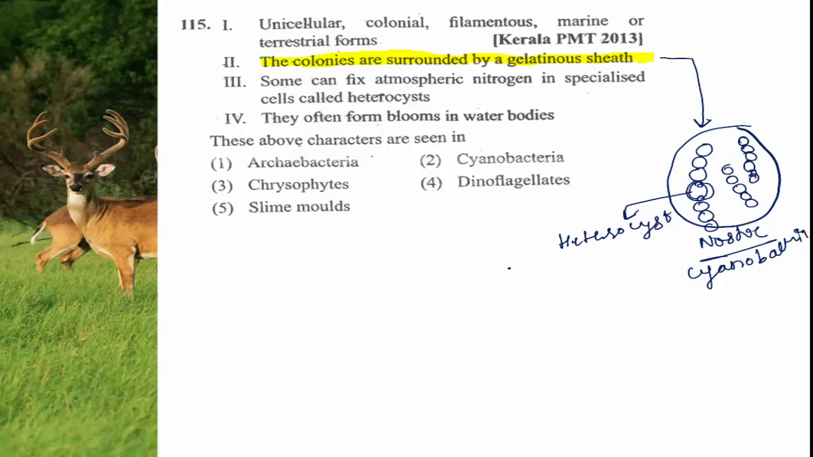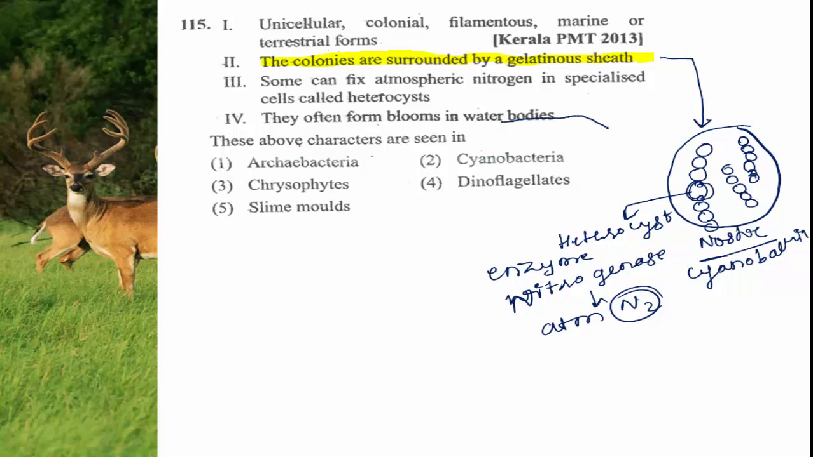This is the heterocyst. Heterocyst contains an enzyme called nitrogenase. Nitrogenase is able to fix the atmospheric nitrogen and it is sensitive to oxygen. They often form blooms in the water body.